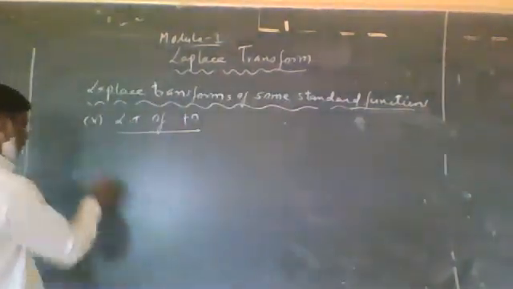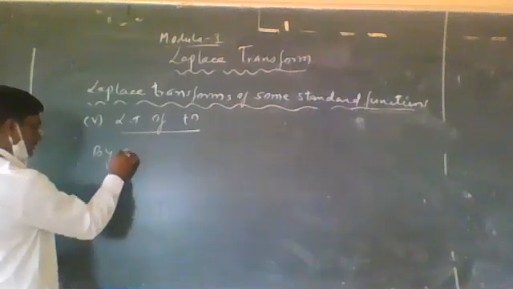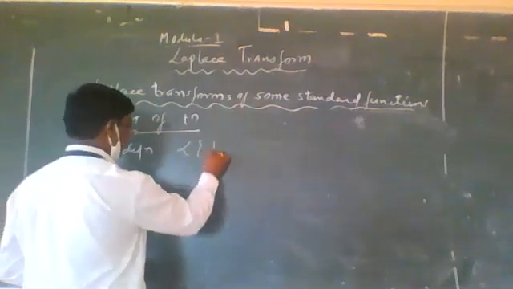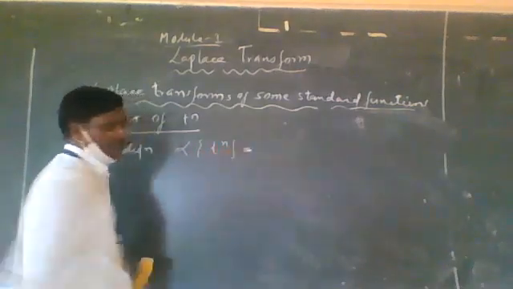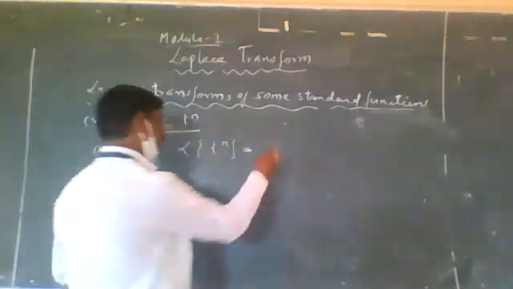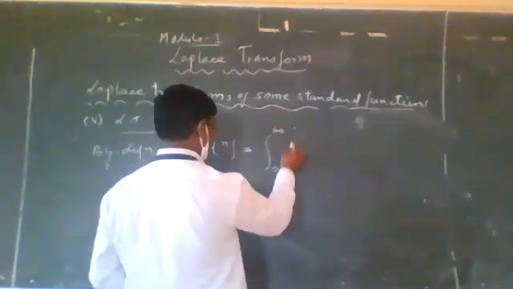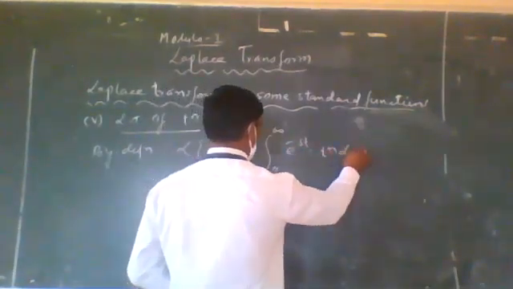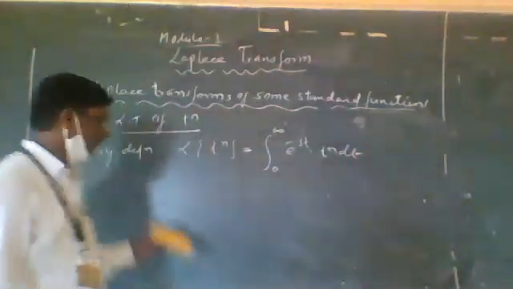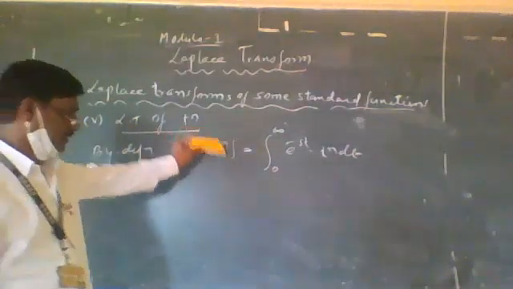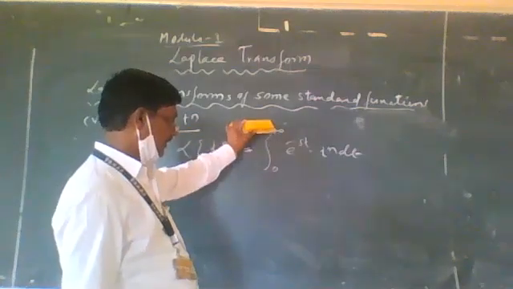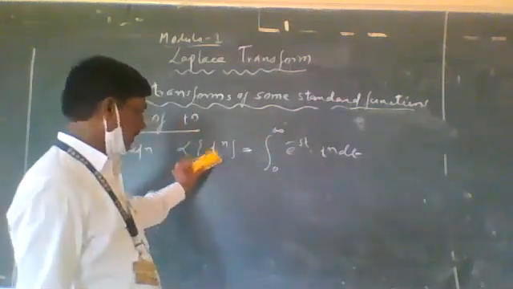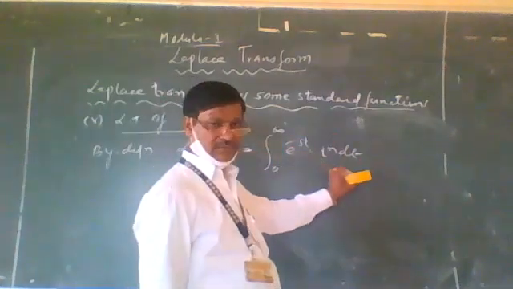Again, by definition of Laplace transform, the LT of t raised to n is equal to the integral from 0 to infinity of e raised to minus st into f of t, that is t raised to n, into dt. Equation number 1.